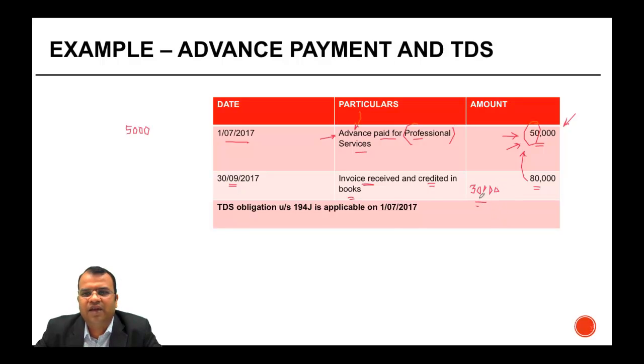Right? And the tax rate will be 10% of 30,000. In other words, the tax to be withheld will be 3,000. So the total TDS withheld will be how much? 8,000. Right? That's how you look at a particular invoice for deduction of TDS.